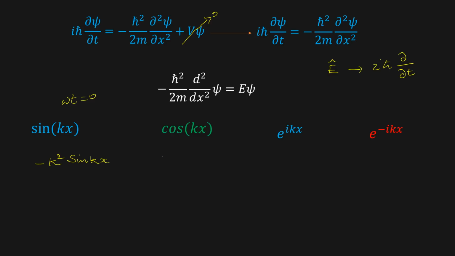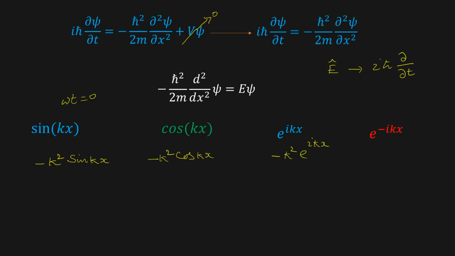Similarly here, for cos kx, if you differentiate twice, you get minus k squared cos kx. Similarly here, if you differentiate twice, ik into ik is minus k squared e to the power ikx.